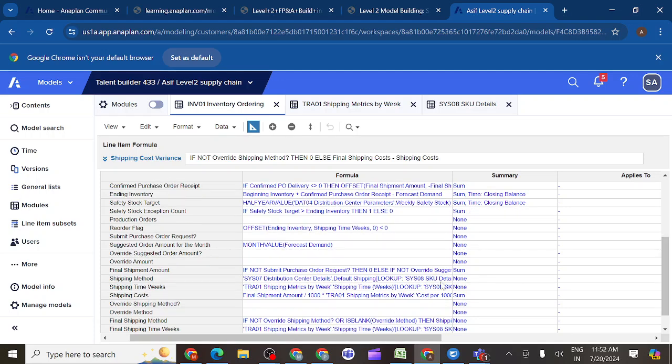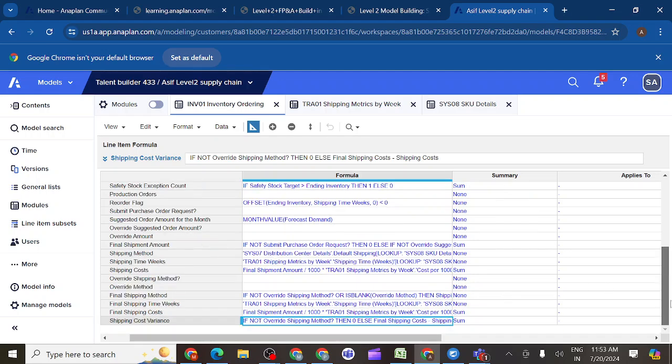Override shipping method, none. Correct. Override method, none. Correct. Final shipping method, none. Correct. Final shipping time weeks, none. Correct.